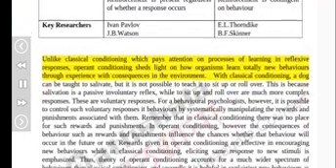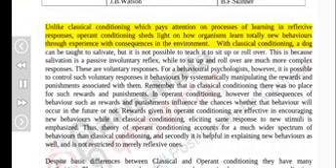Unlike classical conditioning, which pays attention to processes of learning and reflexive responses, operant conditioning sheds light on how organisms learn totally new behaviors through experience with consequences in the environment. With classical conditioning, a dog can be taught to salivate, but it is not possible to teach it to sit up or roll over. This is because salivation is a passive involuntary reflex, while sitting up and rolling over are much more complex, voluntary responses. For a behavioral psychologist, however, it is possible to control such voluntary behaviors by systematically manipulating the rewards and punishments associated with them.